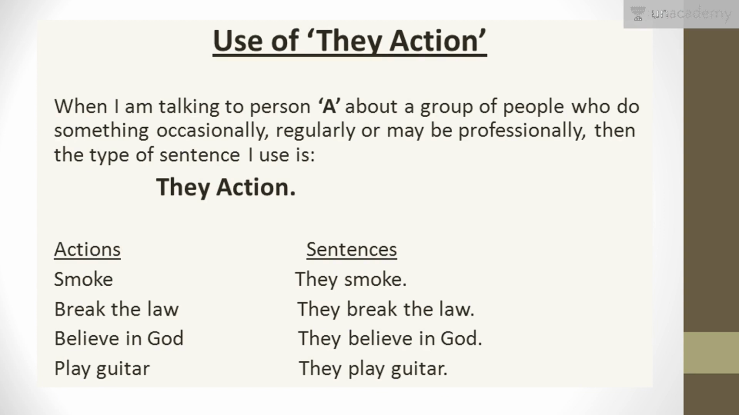Now again, the same statement for they. How to use with they? It's as simple as it is for I and you. They action. That's it. If I'm talking to you, Rahul, about a group of people and they are doing something, if they do something, it is not necessary that they are doing it right now, or they were doing it, or they have just done it. But they do it. They do it. Then in that case, the sentence which I'm going to use is they action.